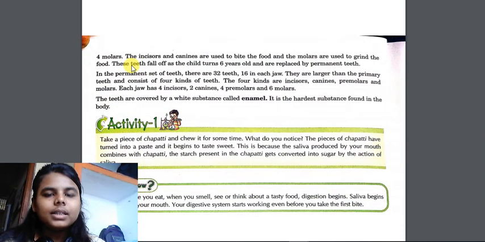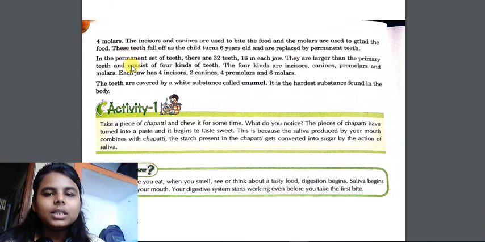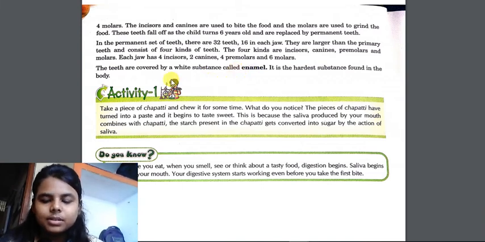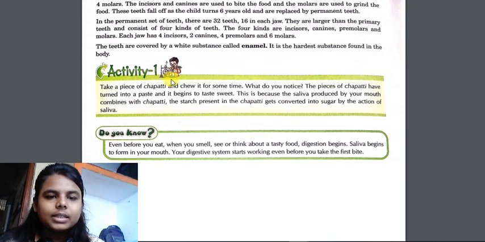In the permanent set, there are 32 teeth, 16 in each jaw, and all the 4 kinds of teeth such as incisor, canine, premolar and molars are present. Each jaw has 4 incisor, 2 canine, 4 premolar and 6 molars. Now the teeth are covered by a white substance, the hardest material, enamel. It protects the teeth.